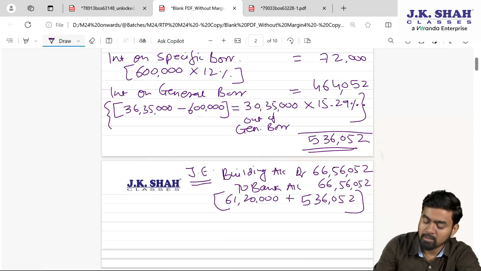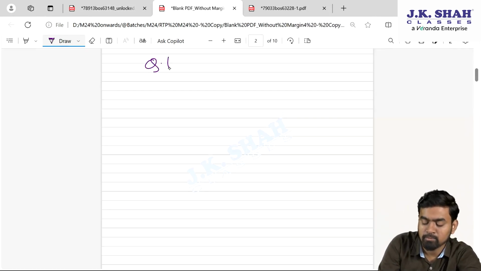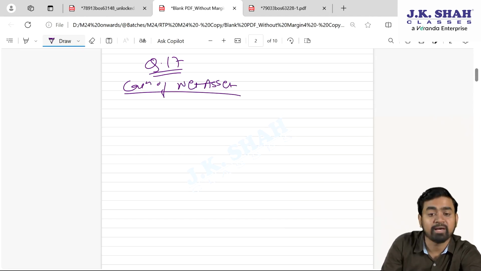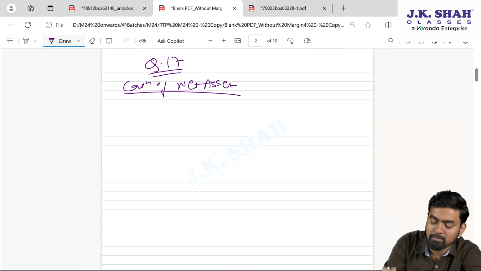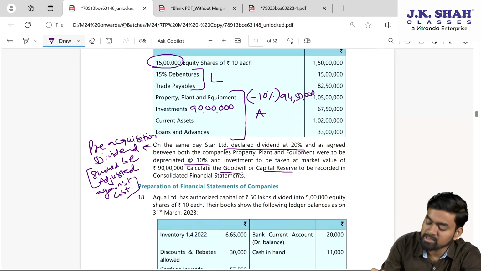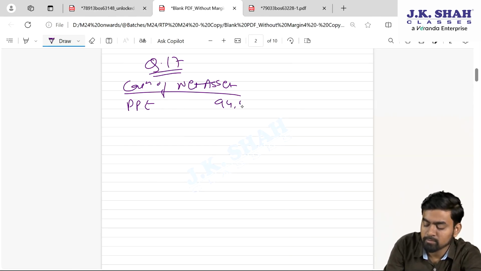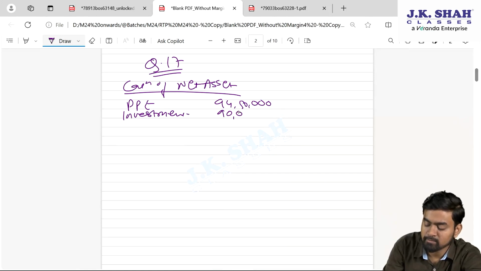Simple sum it is. My dear students, question number 17. All of you. Calculation of net asset. The company in which we are acquiring something, we will calculate the net asset of it. Asset will be taken at revised amount. Tell me, property, plant and equipment, my dear students. The revised amount is 94 lakh 50,000. Then investment, revised amount is 90 lakhs.